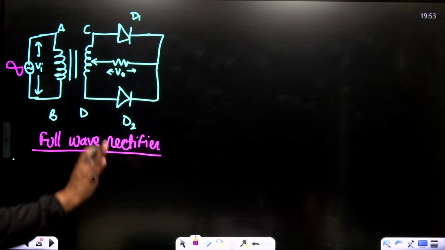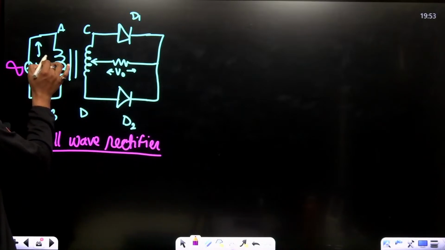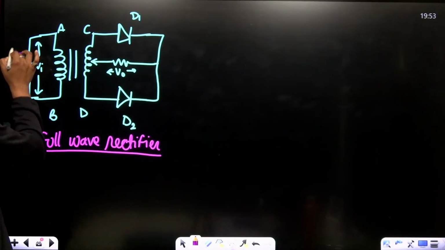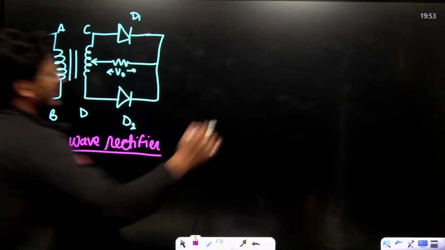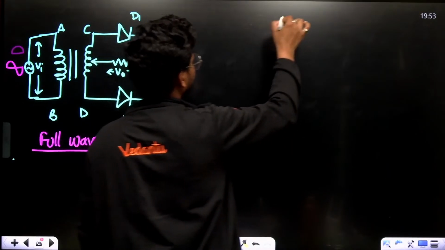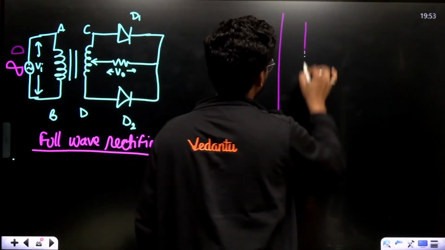See, if at this input end, this signal comes. You can just draw.